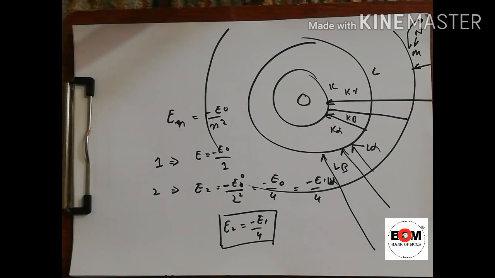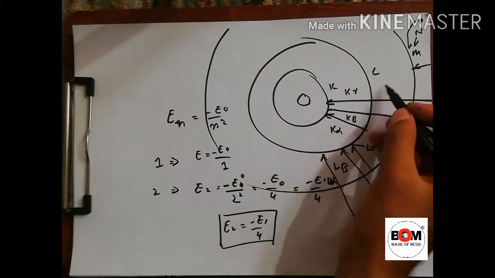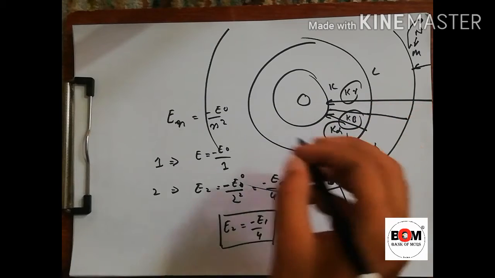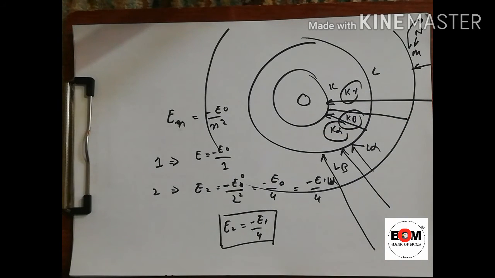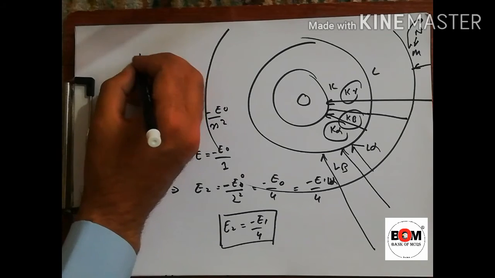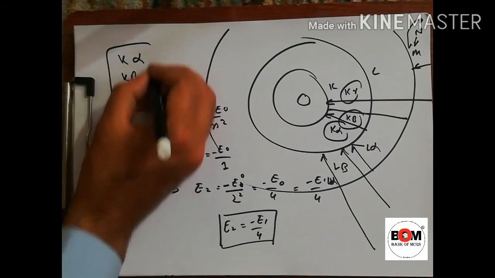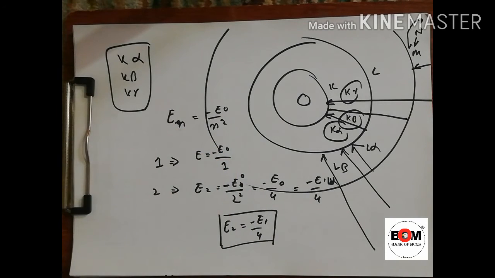Now this L, this is called K alpha, this is K beta and K gamma, and they occur in X rays. So these are the three types of X rays: K alpha, K beta, K gamma. These are the types of X rays. And something else in the physics first year, this is the point.